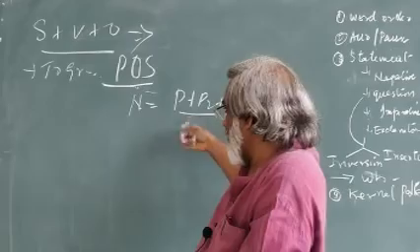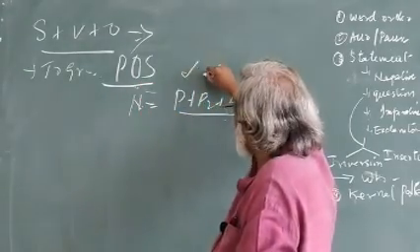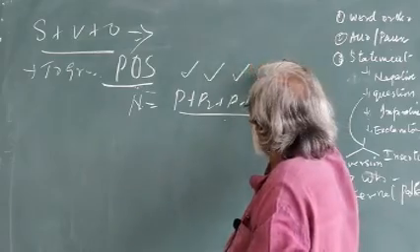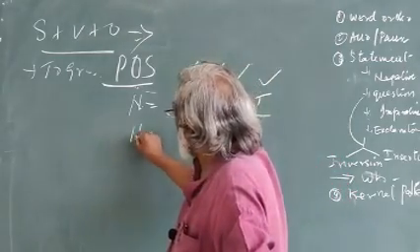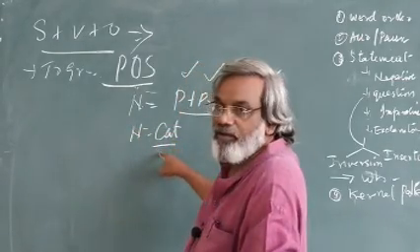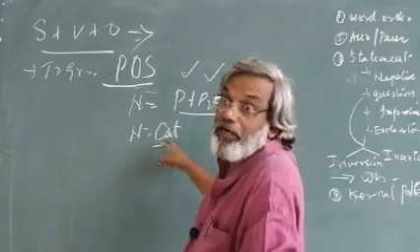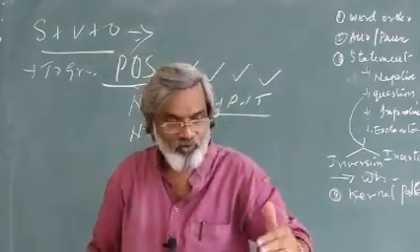Now we discuss slowly what is a noun. That is a place, that is a person, that is an animal, that is a thing. Slowly we reached a second step, what is called a cat. Not ordinary cat, category. What is category? Category means types.